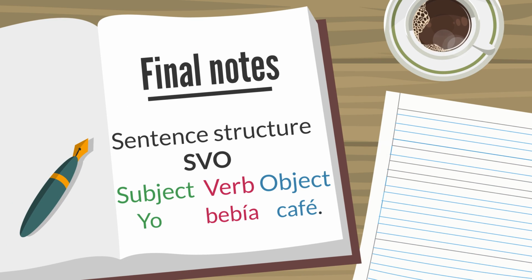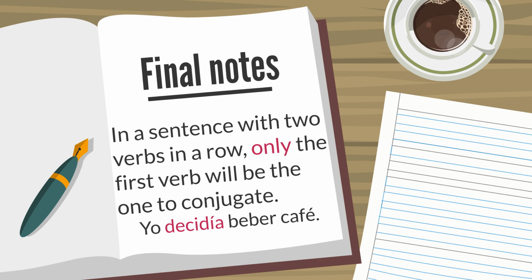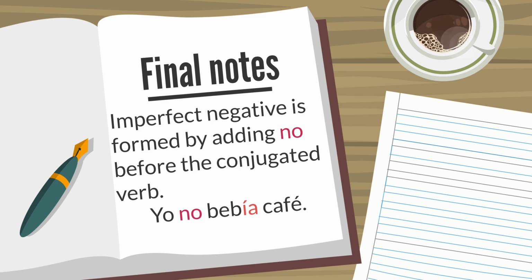Here are some important things to take into consideration. Sentence structure. SVO. Subject, verb, object. Yo bebía café. In a sentence with two verbs in a row, only the first verb will be the one to conjugate. For example, yo decidía beber café. Imperfect negative is formed by adding no before the conjugated verb. For example, yo no bebía café.